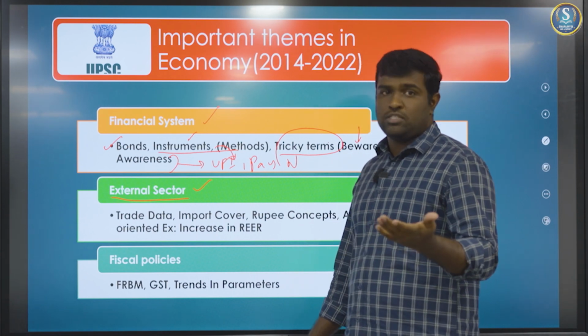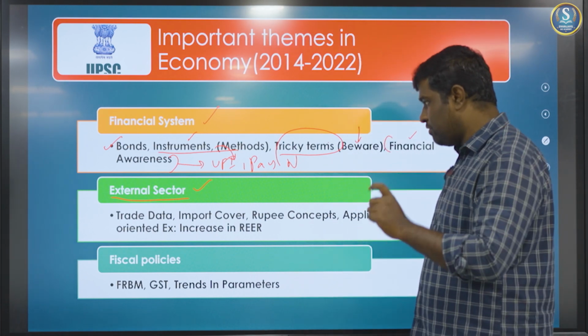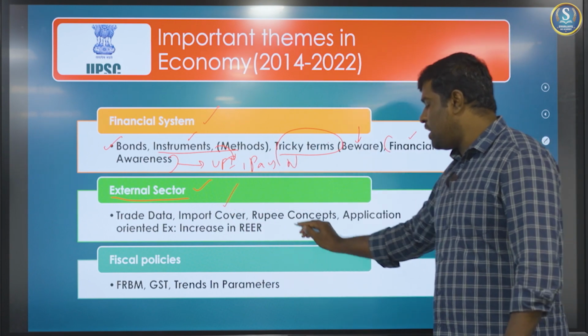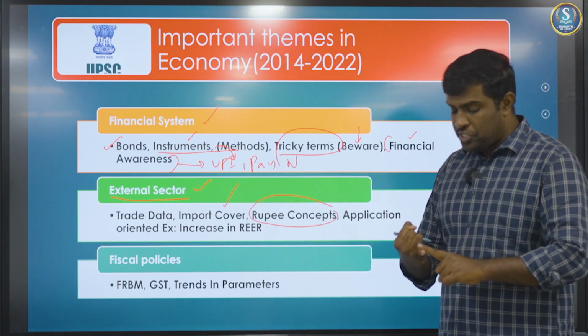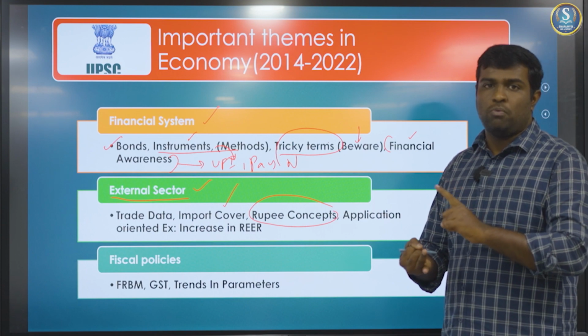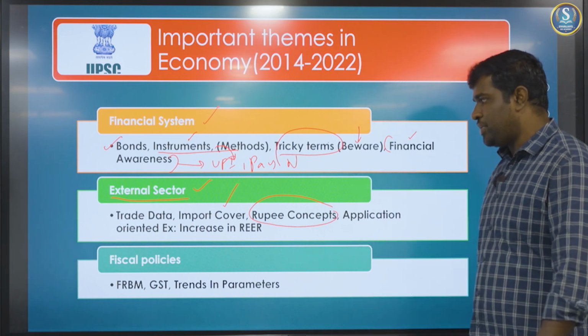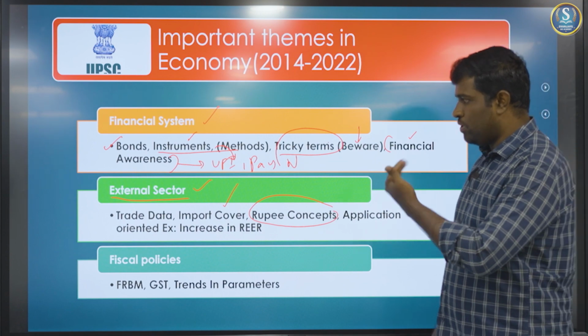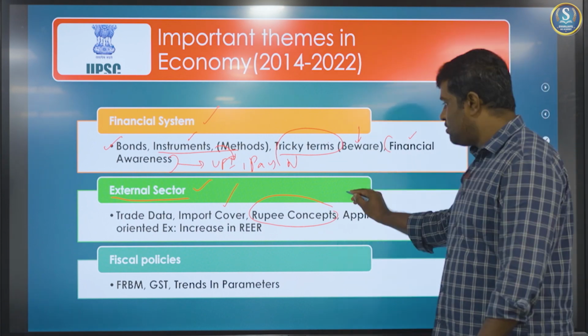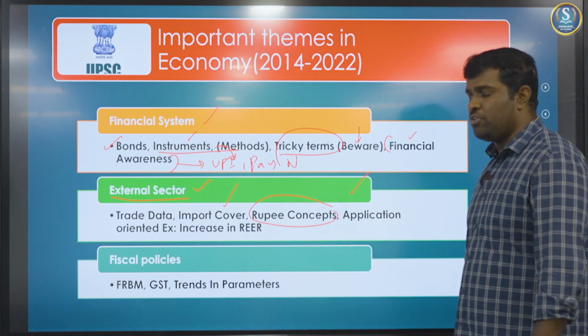So there can be any questions regarding global trade. Beware of that. Import cover, rupee concepts: how will appreciation happen, and what will happen on the onset of devaluation or depreciation? You can go through these if you look at the previous year questions. So this is the next topic that you need to give importance.